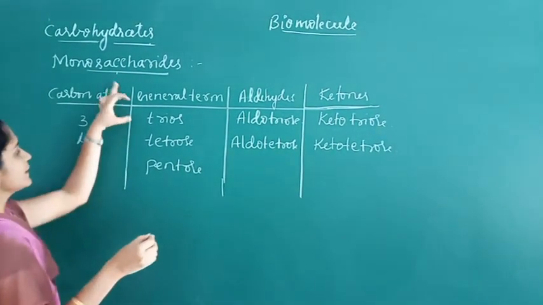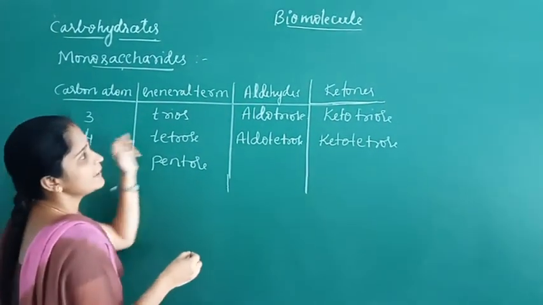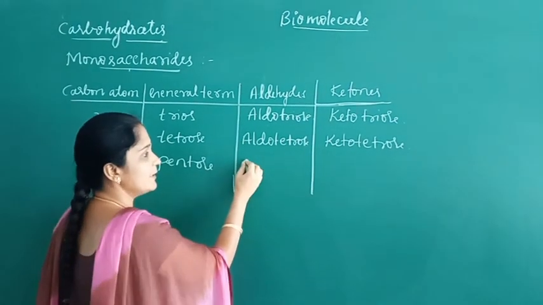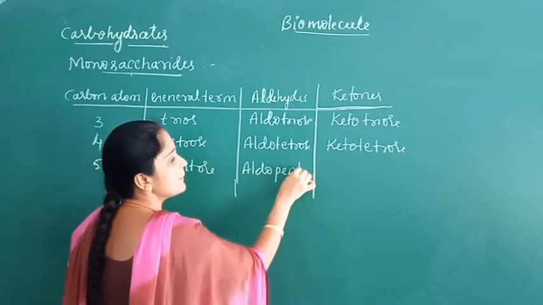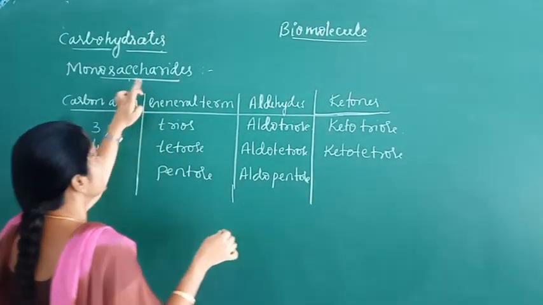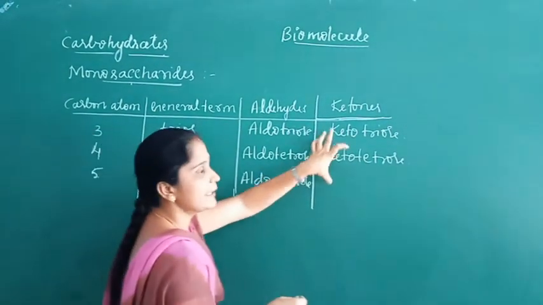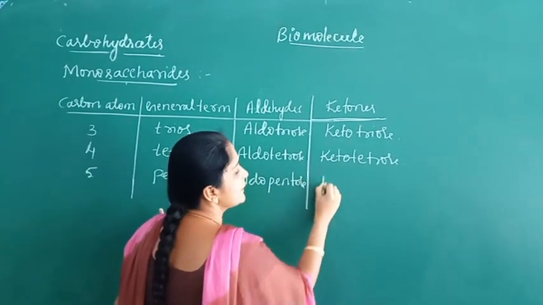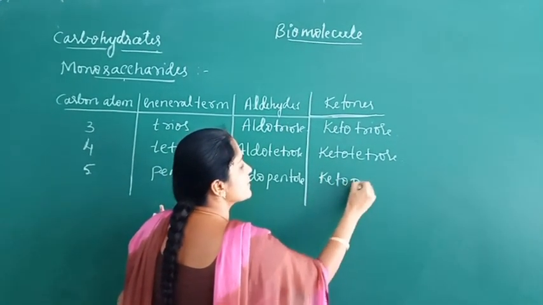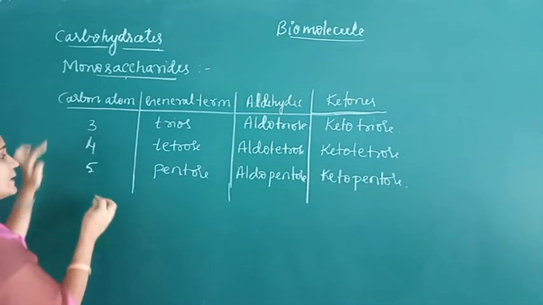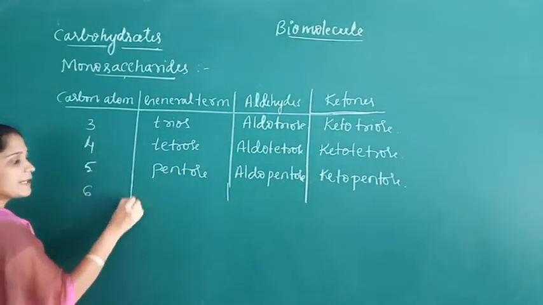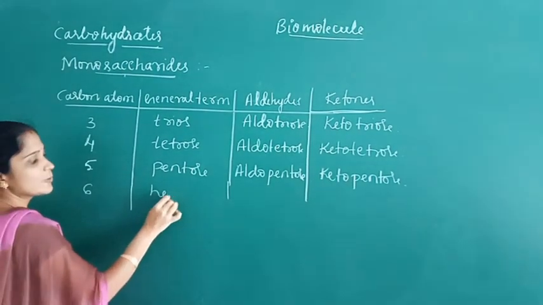With 5 carbon atoms and an aldehyde functional group, it is called aldopentose. With a ketonic functional group, it is called ketopentose. If the monosaccharide contains 6 carbon atoms, it is called hexose.